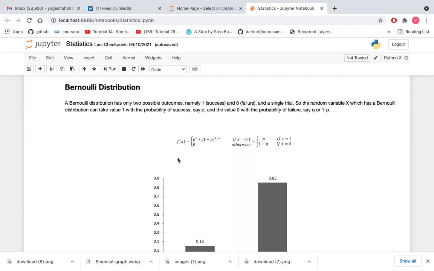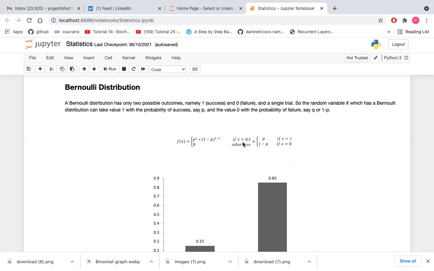So here, the occurrence of the head, like 1, is denoted as the head and 0 is denoted for the tail. And here the occurrence of the head denotes success and the occurrence of tail denotes failure. Probability of getting a head is equal to 0.5, and also the probability of getting a tail, since there are only two possible outcomes, so the probability of getting head and the probability of getting tails are the same.